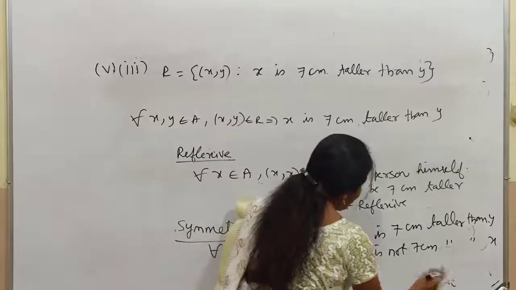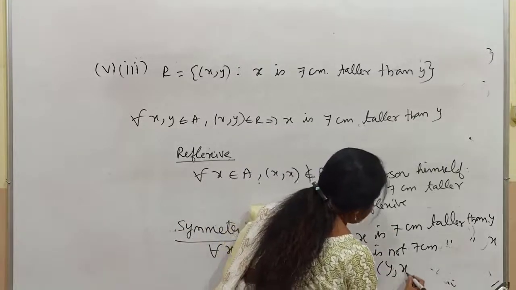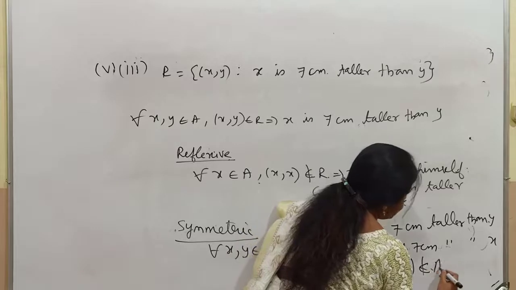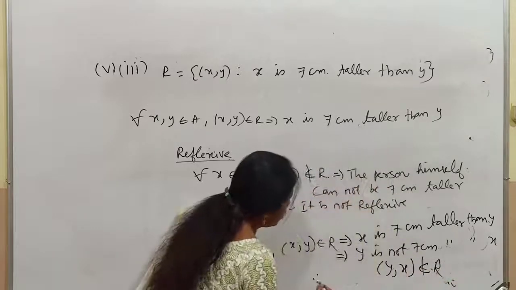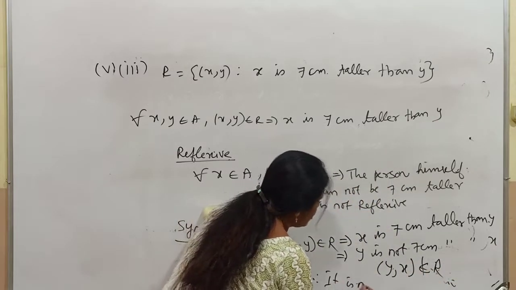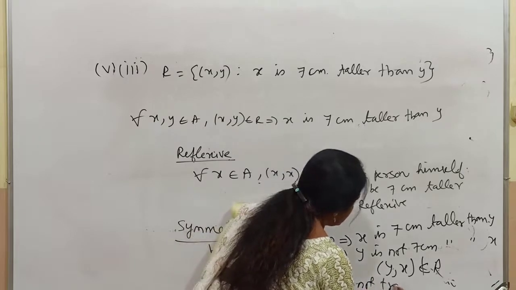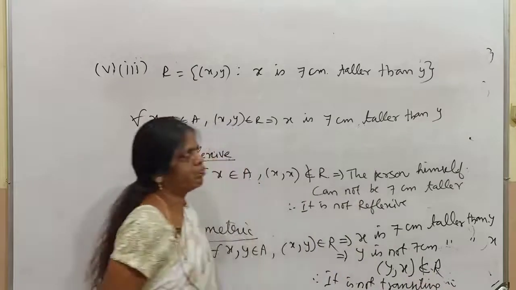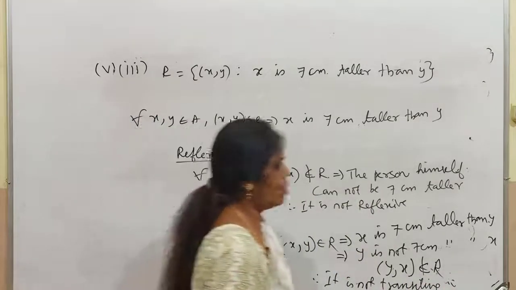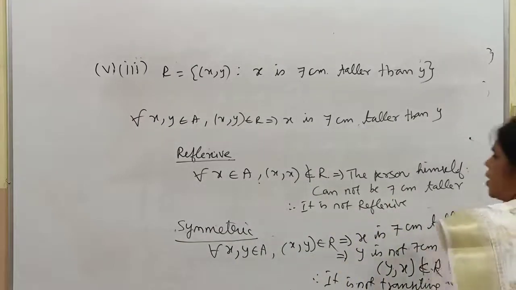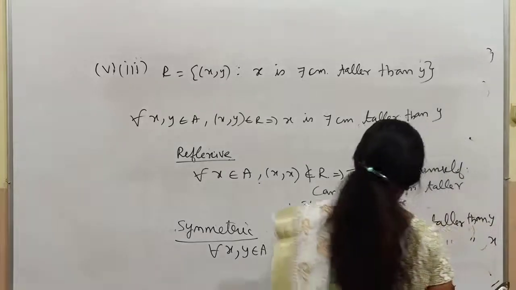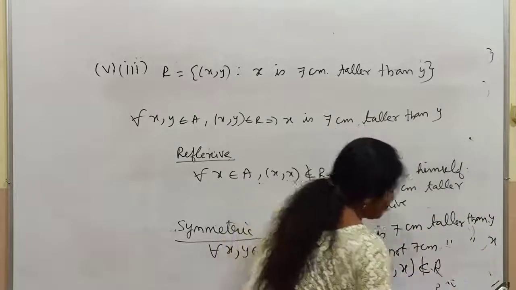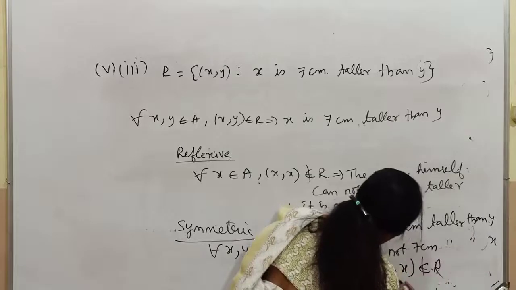Therefore, what will we say here? (y, x) does not belong to R. Therefore, it is not symmetric.